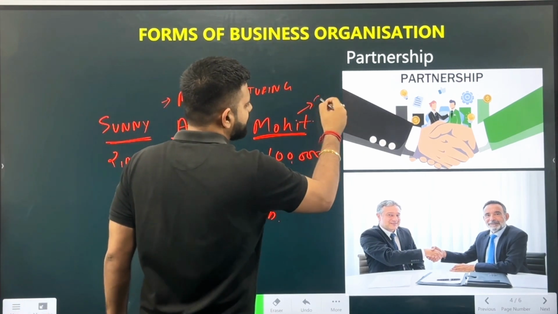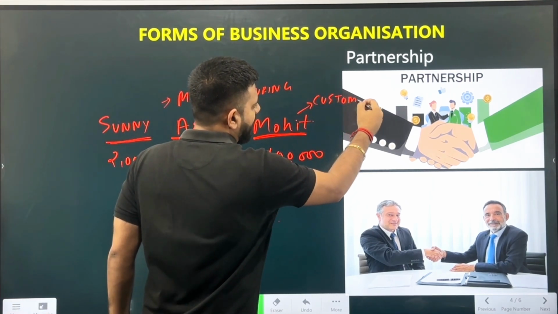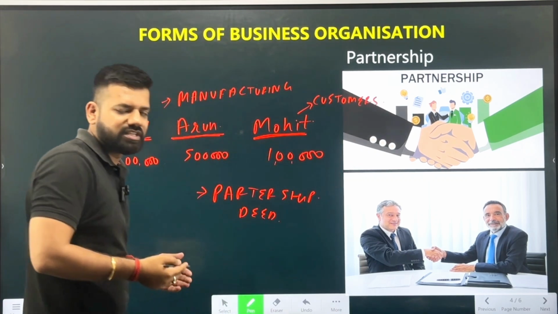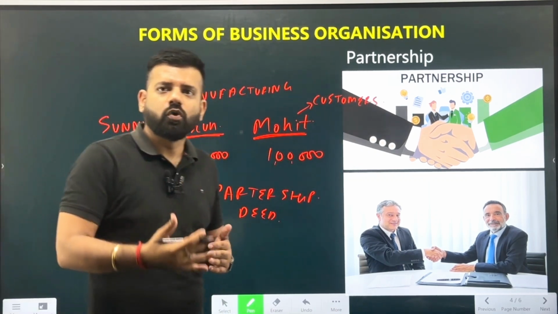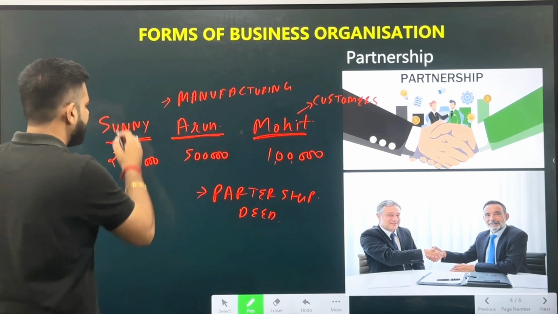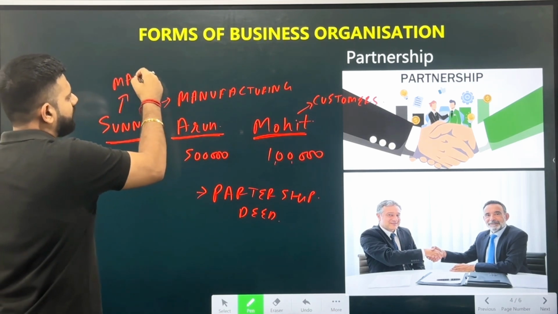Mohit will bring the customers for the business. He will be looking at the customer's bid. He will be researching the market: how can the goods be sold to the ultimate consumers? And Sunny will look after the management of the company.